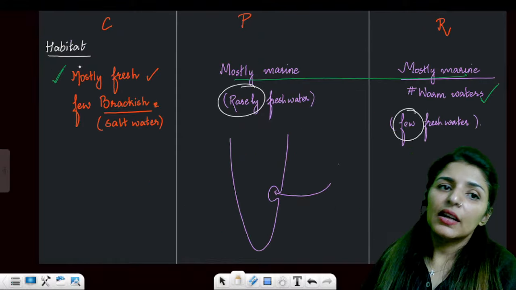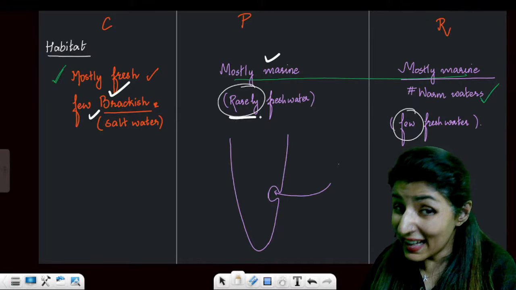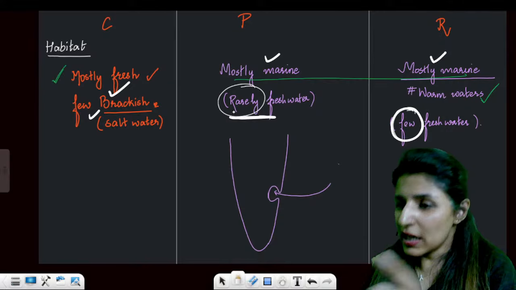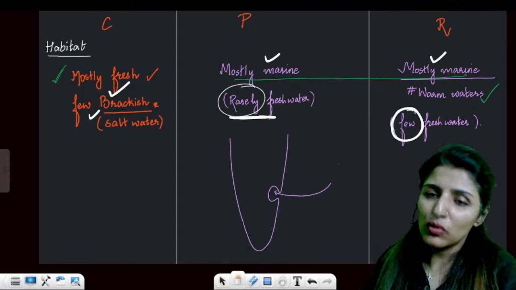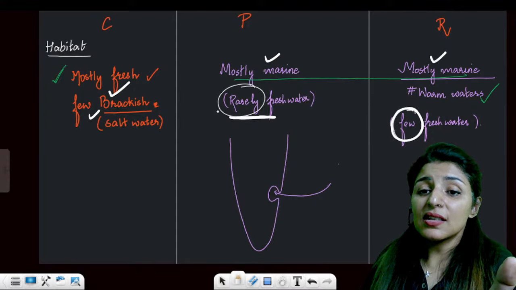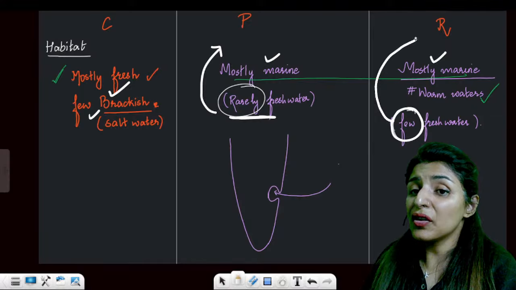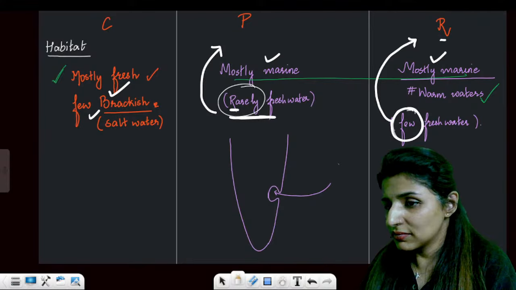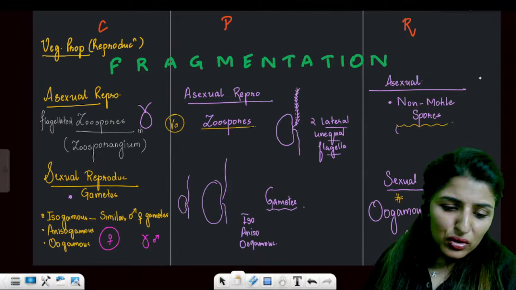Is this point clear? Talking about the habitat, mostly marine and rarely freshwater, mostly marine and few freshwater. So just take care of these words rarely and few because NCERT has used different words almost having similar meanings. But when it is written rarely, it is Phaeophyce. When it is written few, it is Rhodophyce. So don't combine rarely with R. Okay, just a trick to remember. Clear? Class is almost going to be over.